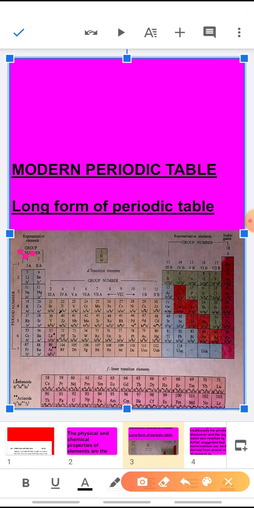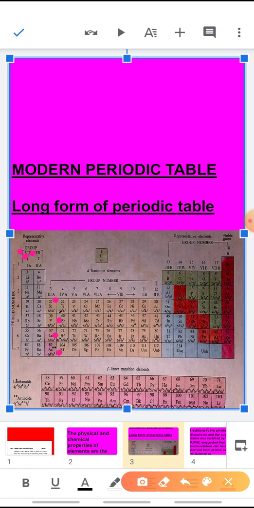The second vertical column contains beryllium, magnesium, calcium, strontium, barium and radium. Similarly, the third column contains these elements scandium, yttrium, lanthanum and actinium. Then the fourth column contains titanium, zirconium, hafnium and rutherfordium and so on.